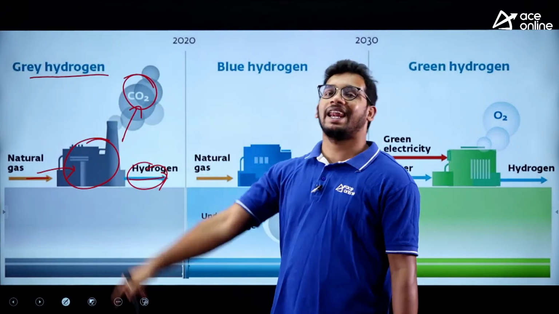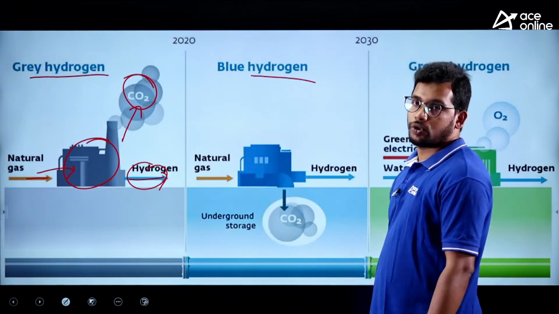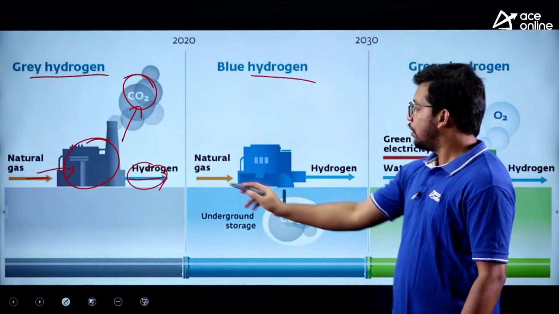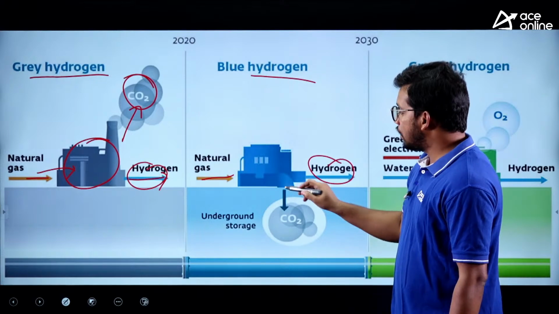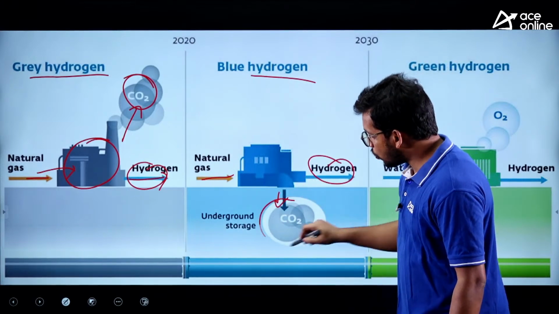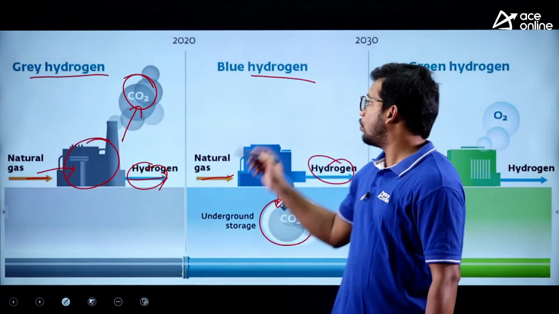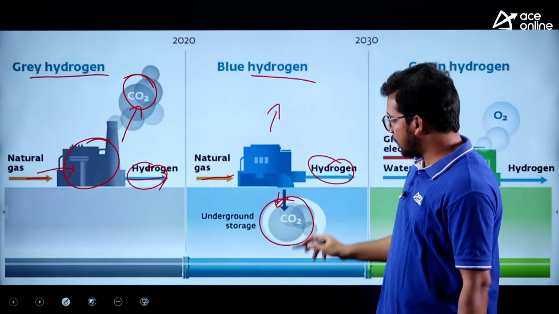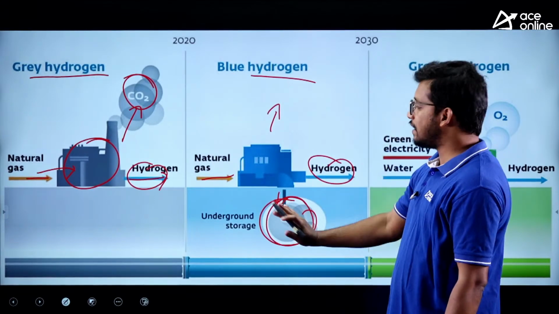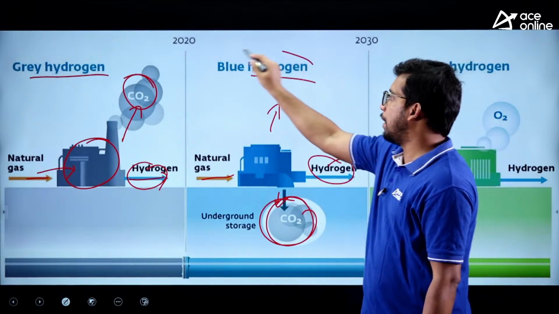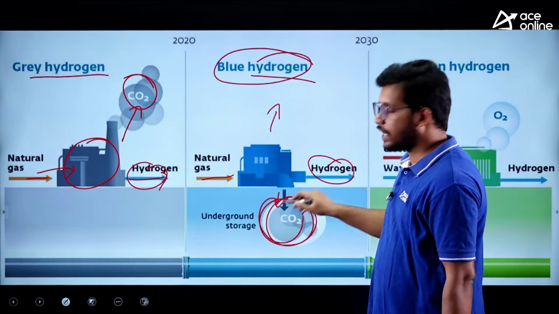That's why it is called gray hydrogen, because CO2 is being emitted. And there is a blue hydrogen also. In this process, we are using natural gas as an input in the industries to collect hydrogen, but the emitted CO2 is collected and stored underground, under the earth, which will become coal in the future. So the emission is less, but yes, CO2 is being released, but that is dipped into the ground. So at least half we are able to contain, right? So it is not completely CO2 in the atmosphere, but it is going inside the earth.